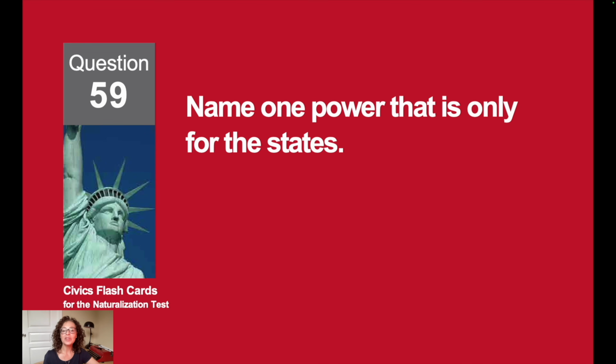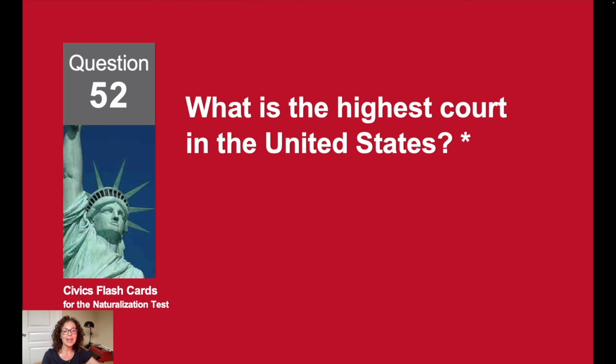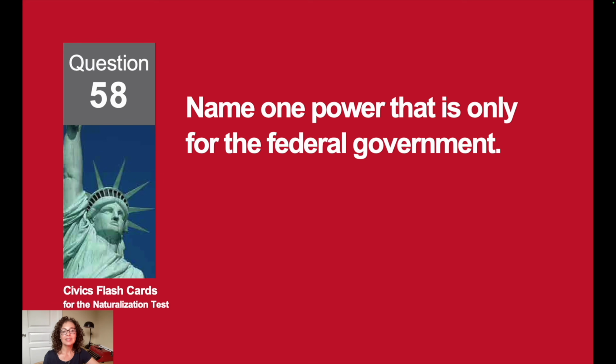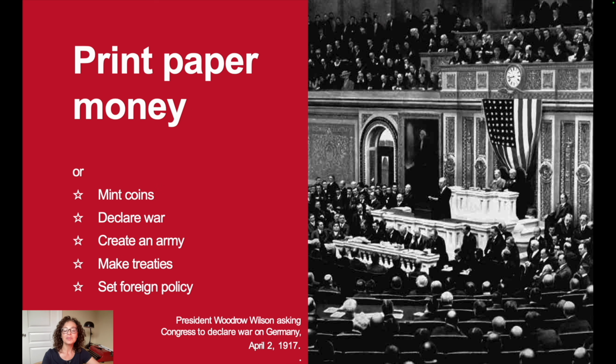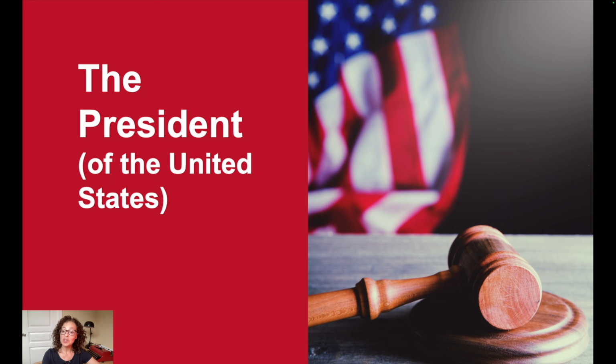Name one power that is only for the states. To give a driver's license. What is the highest court in the United States? The Supreme Court. Name one power that is only for the federal government. To print paper money. Who appoints federal judges? The President.